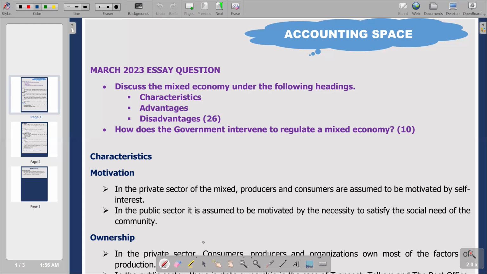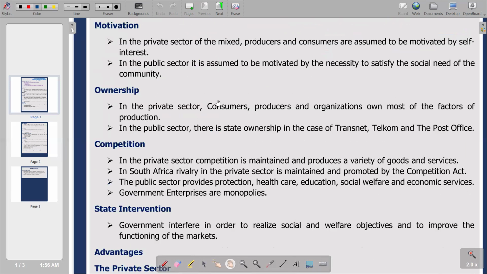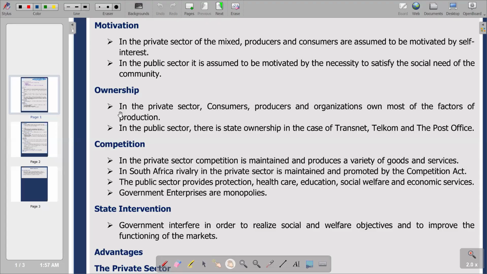We go to the second characteristic, ownership. Again we explain from the point of view of the private sector and the public sector. The first point reads, in the private sector, consumers, producers and organizations own most of the factors of production, which are the resources. So there's private ownership in the private sector.